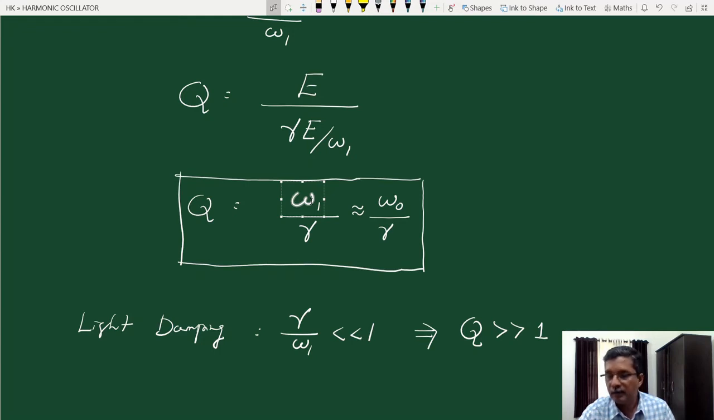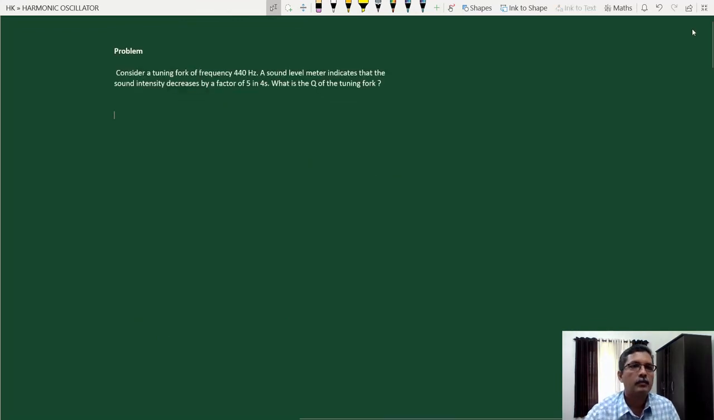For a typical tuning fork that we use in the lab, the quality factor is of the order of 1000. But for atomic systems, the quality factor can be of the order of 10 raised to 7 or 10 raised to 8. It can be very high. So if angular frequency is high, the quality factor is high. If gamma, the damping factor, is low, then also the quality factor is high. Let us consider two examples.